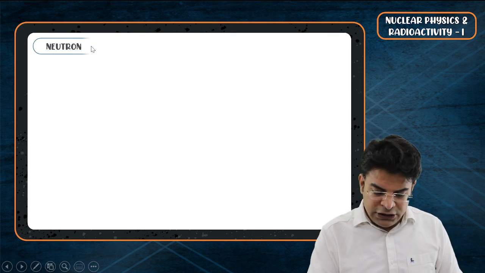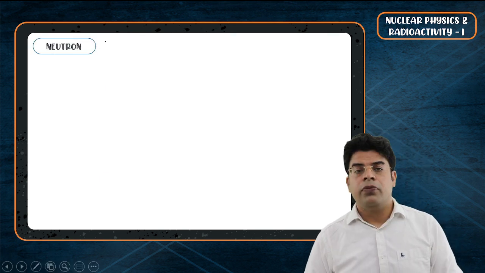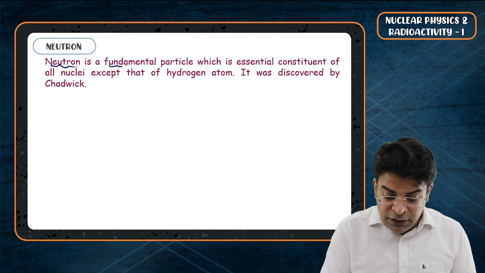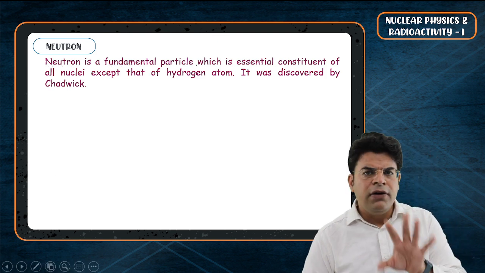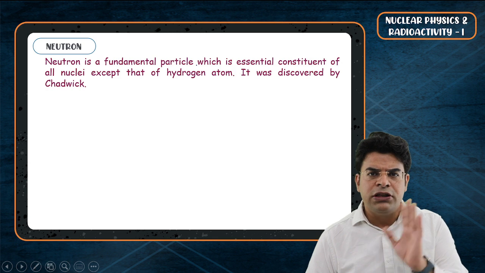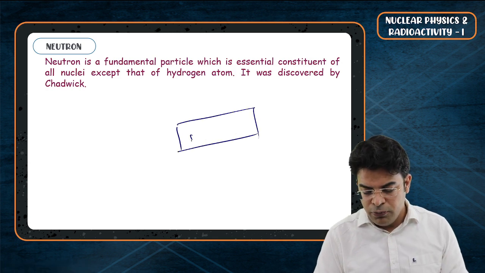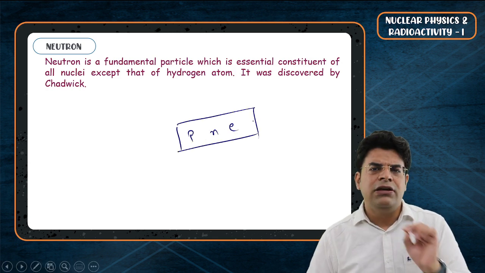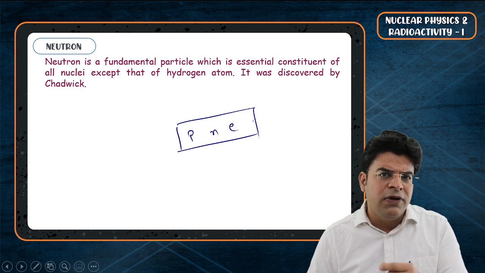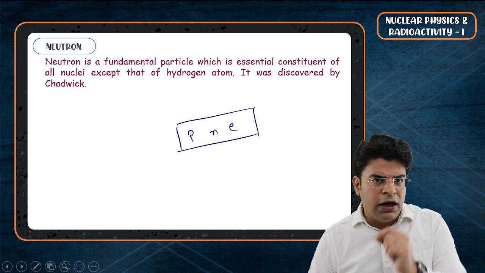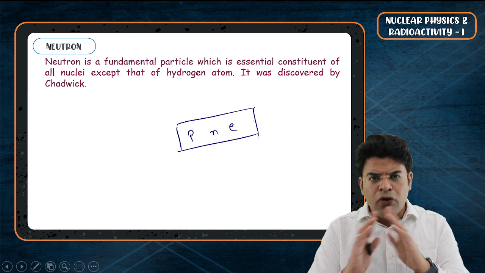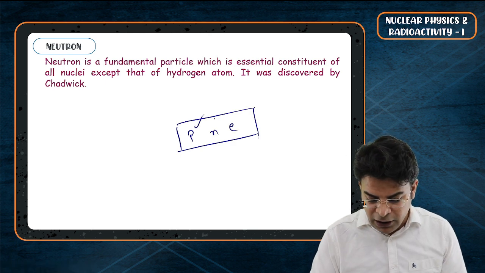So now let's talk about neutrons. Neutron is a fundamental particle. In our course of study, we are going to discuss three fundamental particles: proton, neutron, electron, sometimes about the positron as well, and sometimes about neutrino and antineutrino as well. But more or less, we will confine ourselves to these three fundamental particles.